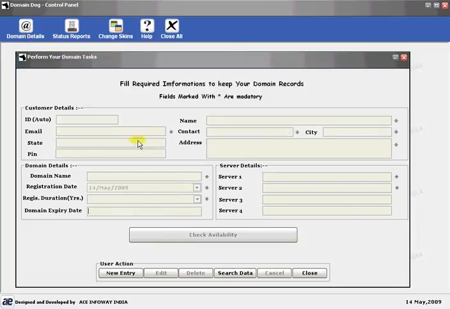To start with, let's click on Domain Details. To enter the new record, click New Entry.